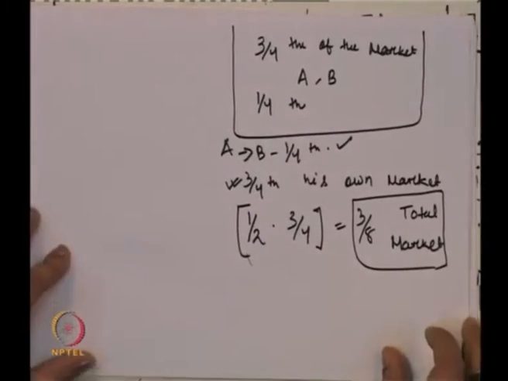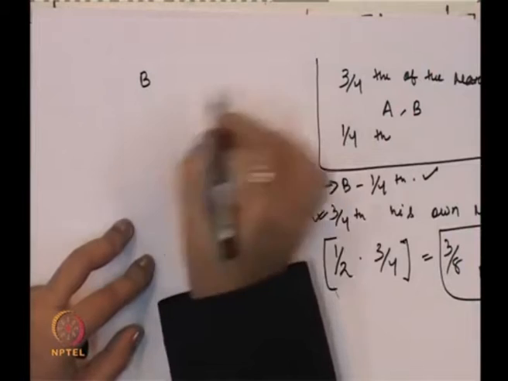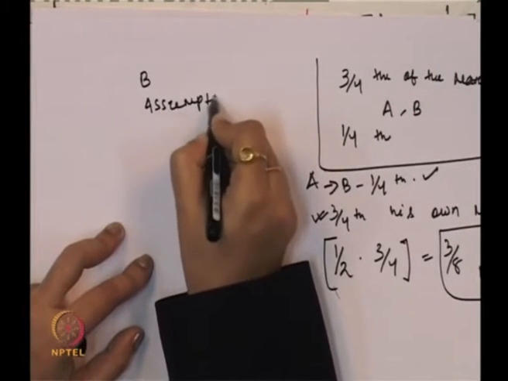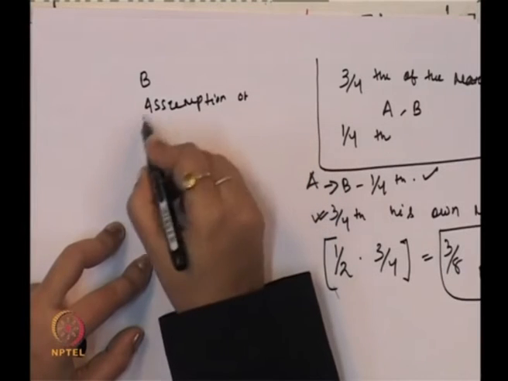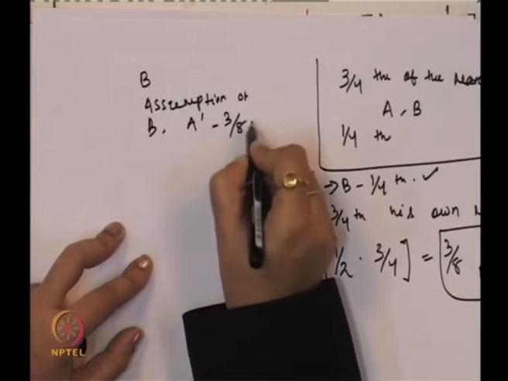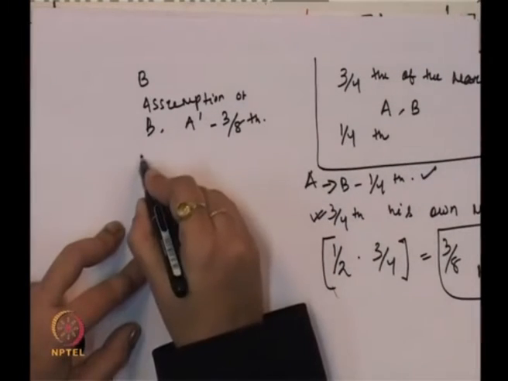Now, we will see how B is going to react to this. What will be the assumption for B? The assumption for B is that A will continue to produce 3/8 of the market. What is the market available for B?